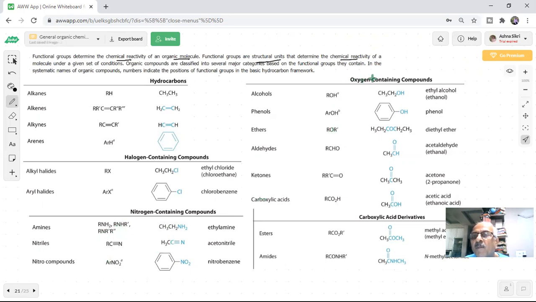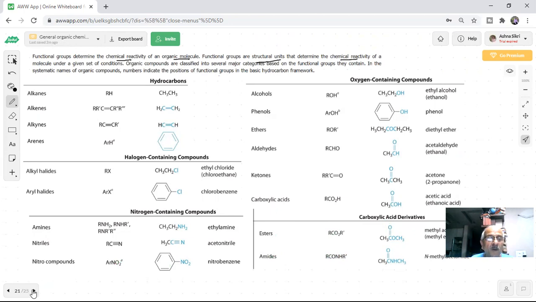Oxygen, where is oxygen in organic compounds? Alcohols, phenols, ether, aldehyde. They all have oxygen. You studied important information about oxygen, what type of bond it forms. Oxygen, how many bonds does it form? Two, or it can form three, and then it becomes plus. And with one bond, it is minus, like the hydroxide ion. So that will be important when we study the reactions. Esters and amides, students, are derivatives of carboxylic acids. We will study that also. So we are aware of it.